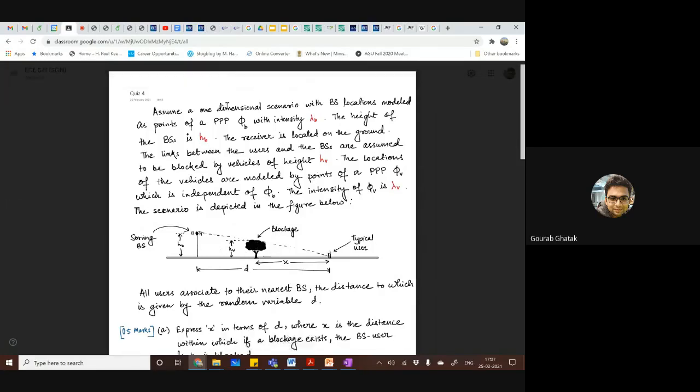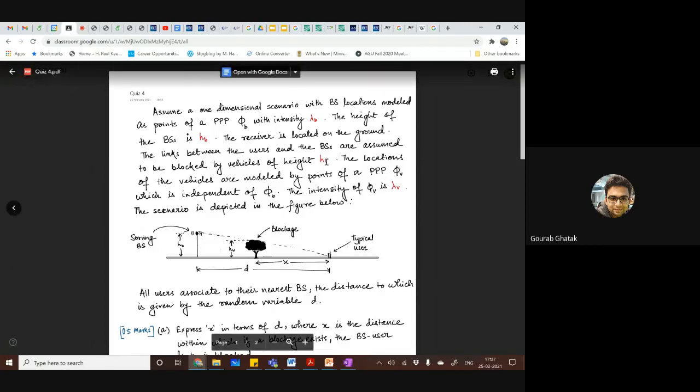Blockages, by the way, base stations have a height of hb. Okay, blockages are independent homogeneous Poisson point processes phi v with intensity lambda v. So v for vehicle initially, but since blockage and base stations both are b, that's why I used v for the blockages.